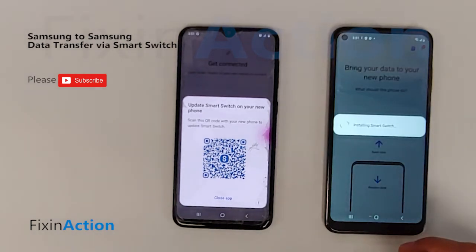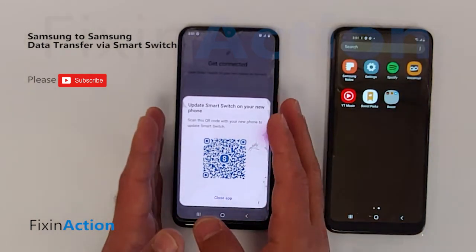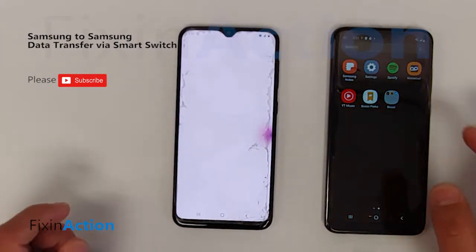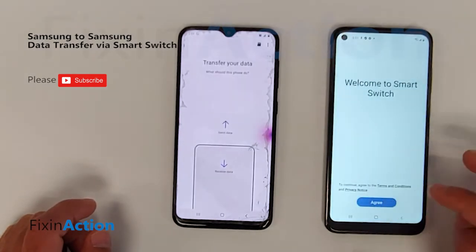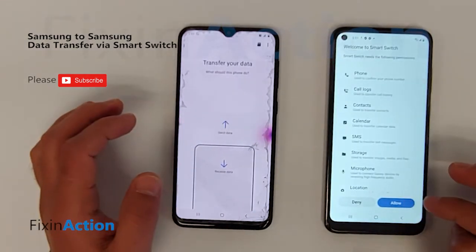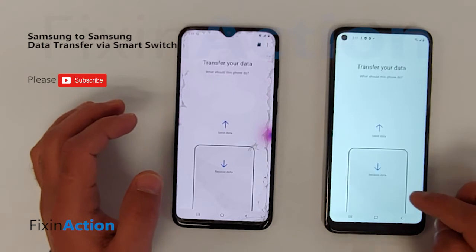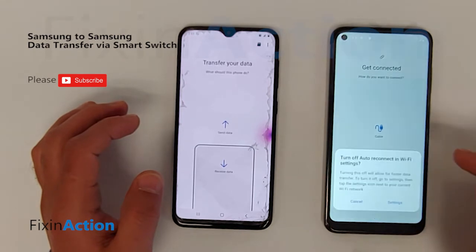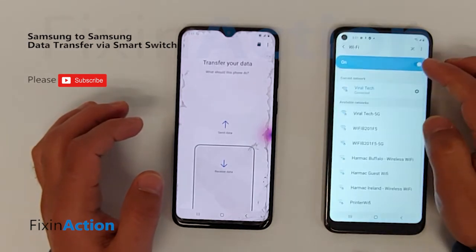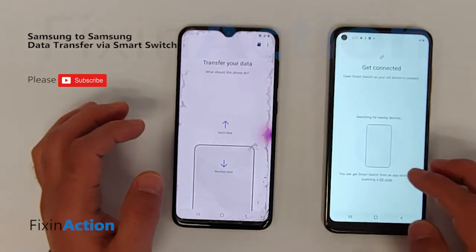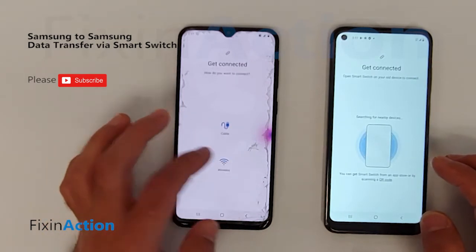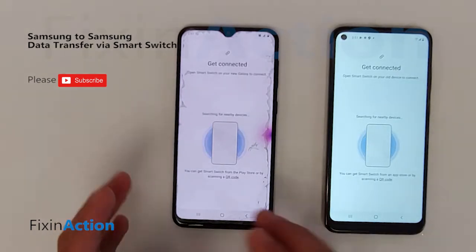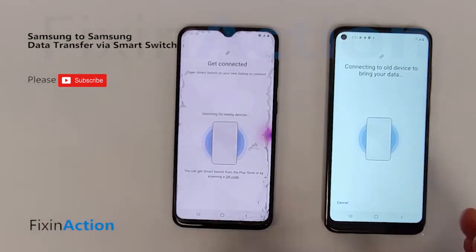Now it's installing. Make sure you update this on the old device also. Now again click on Smart Switch, come to the new device, agree and allow. So we are receiving in the new device, from Galaxy wirelessly. It's telling us turn off. So let's turn off this Wi-Fi and click on send here, wireless on your old device. Now they are communicating, and you should receive all your data from your old device to the new device.